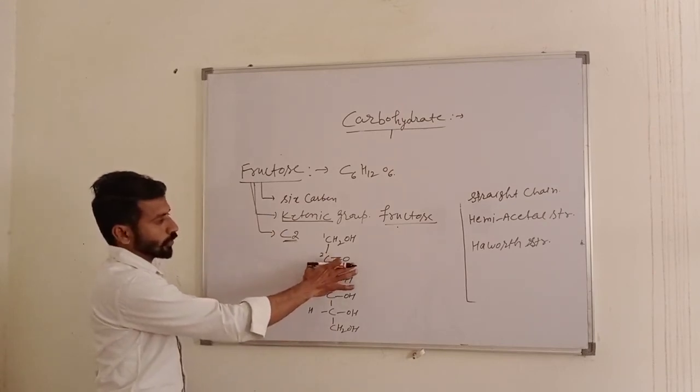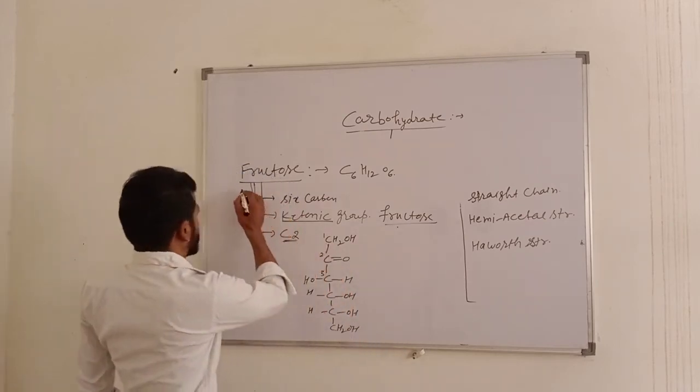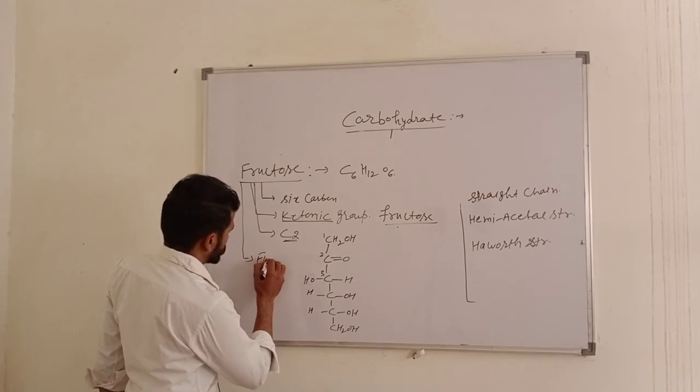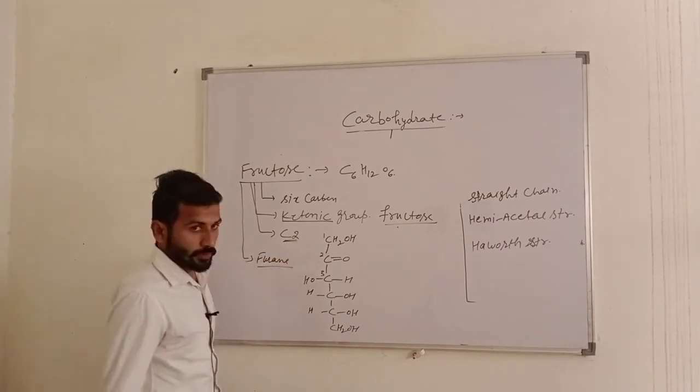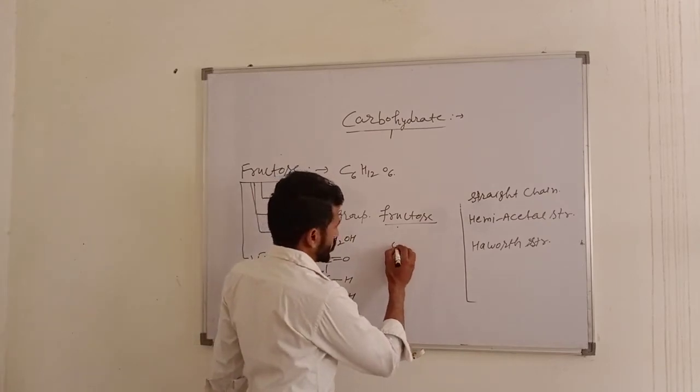From this structure, if we plot a ring type structure, then it is like that of furan, since it is a 5-membered ring type structure.